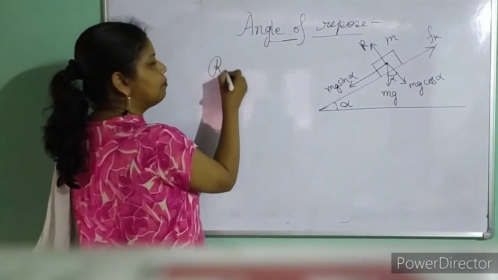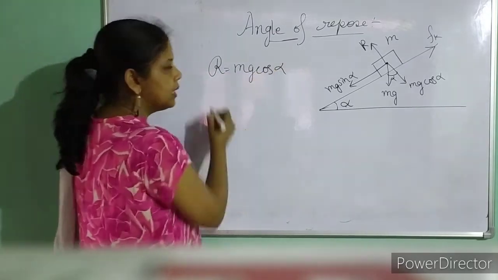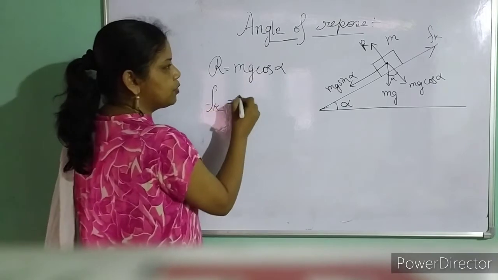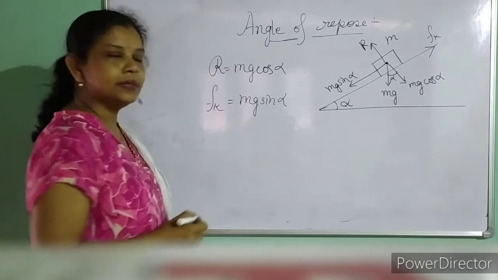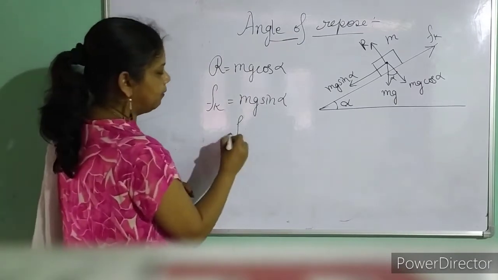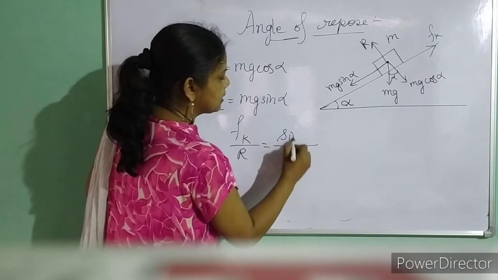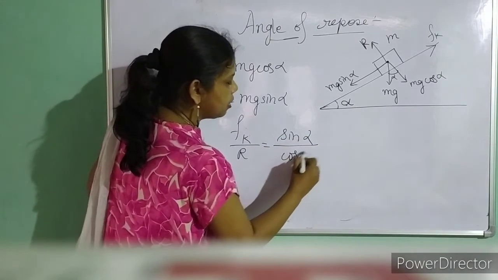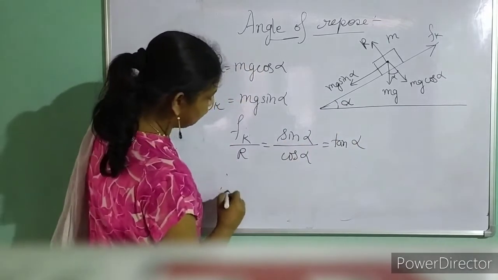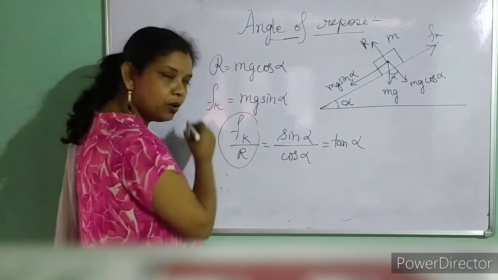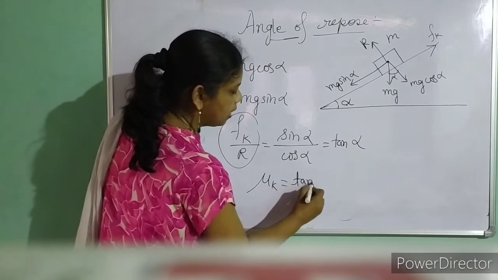So R must be equal to mg cos of alpha. Similarly, Fk must be equal to mg sin of alpha. Done? Now do one thing, dividing Fk by R will be equal to what? Sin of alpha by cos of alpha. Sin alpha by cos alpha is nothing but tan alpha. Therefore, already we know this is my mu k is equal to tan of